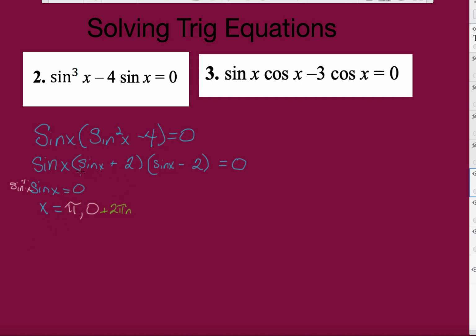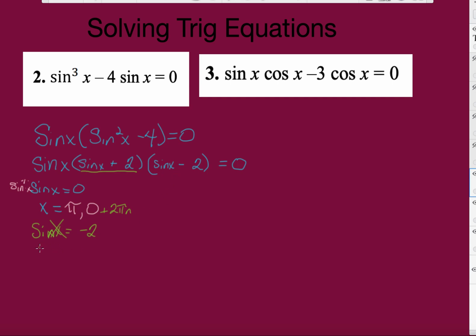I'm going to go ahead and solve this one right underneath, and I'm going to say that the sine of x equals -2. Now, is there ever a spot on that unit circle where the sine of x equals -2? And we're going to say, no, sir, that doesn't happen, right?